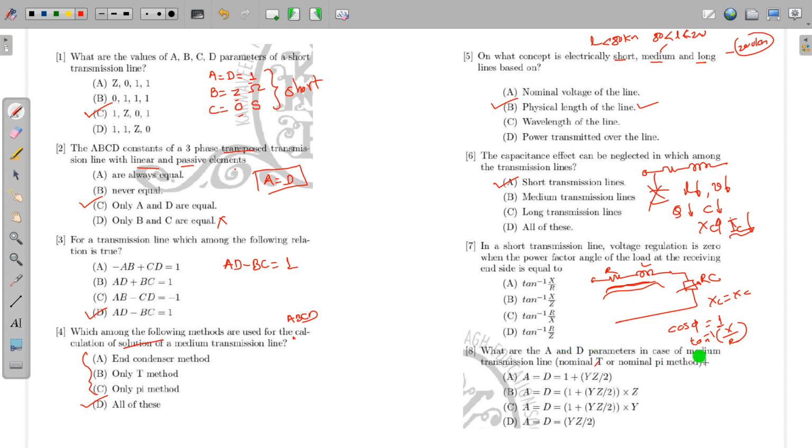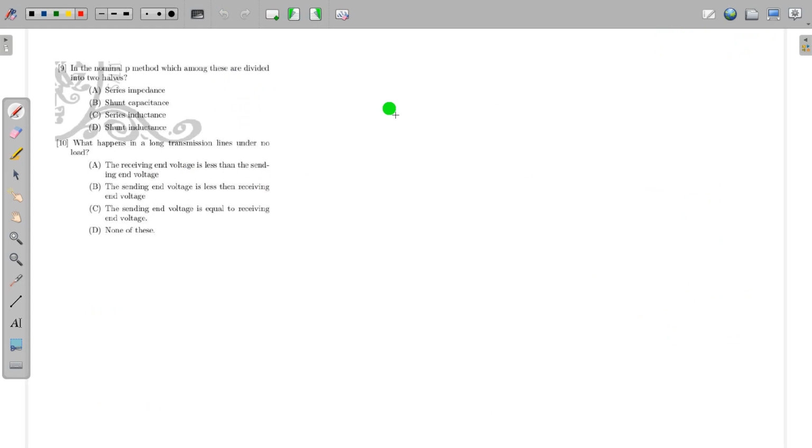For A and D parameters in the medium transmission line, whether it is a T or pi, A equals D equals 1 plus YZ by 2. Keep in mind, whether it is a T model or a pi model, in the medium line this equation is always true. So A and D are equal and its value is 1 plus YZ by 2. Let's see the next one.